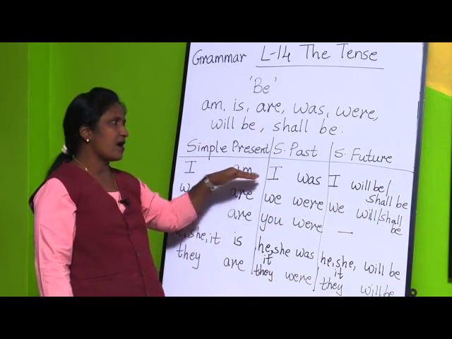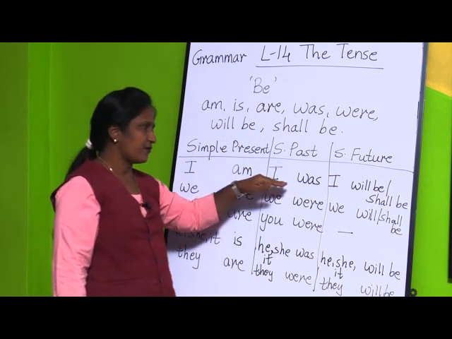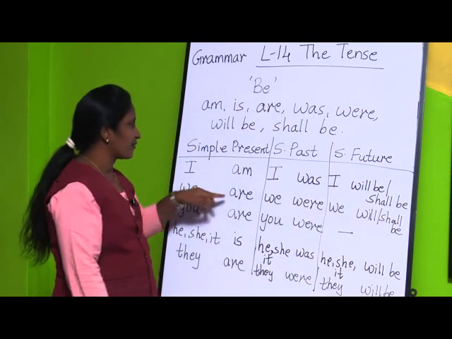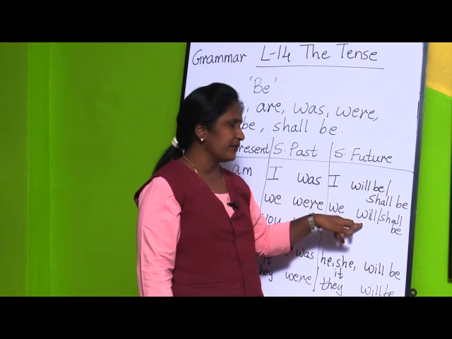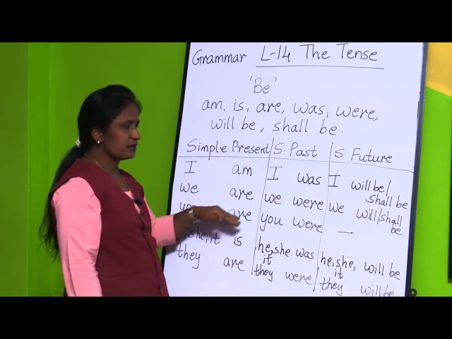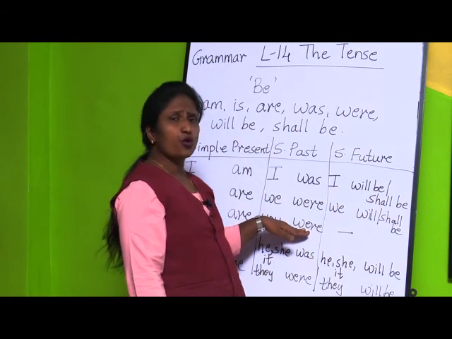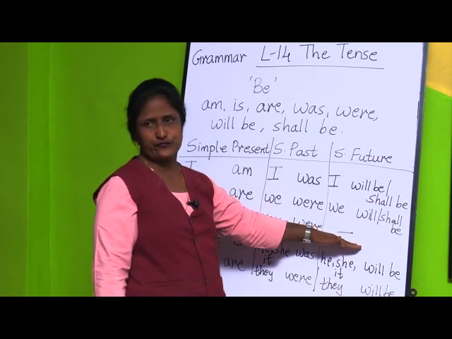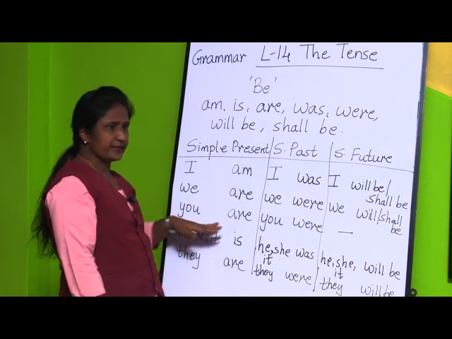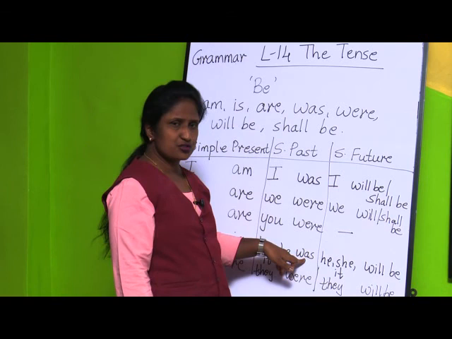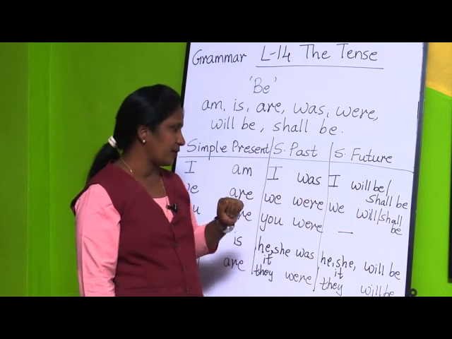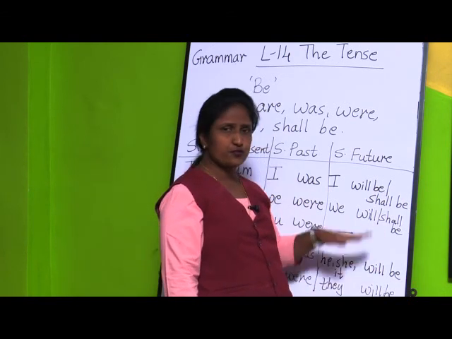I am a girl, I was a student, I will be coming tomorrow, or I shall be coming tomorrow. Or we can say we are boys, we were playing, we will be going to school tomorrow, or we shall be playing tomorrow. Then you are a girl, you were not feeling well, here we don't have one for future tense. Then he, she or it: he is a boy, she is a girl, it is an animal. Or he was a student, she was a nurse, or it was very cold yesterday. Then he, she, it will be for future tense.